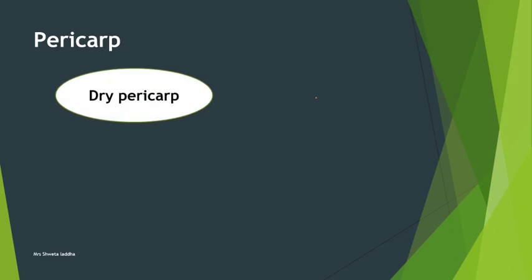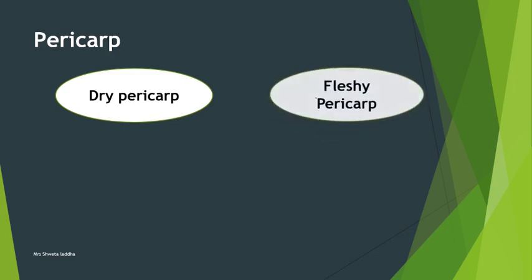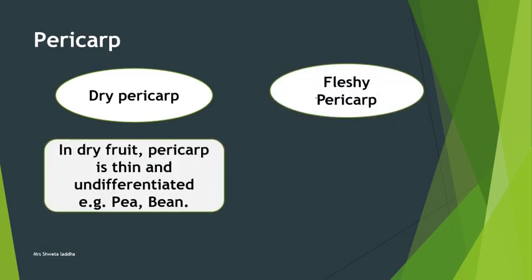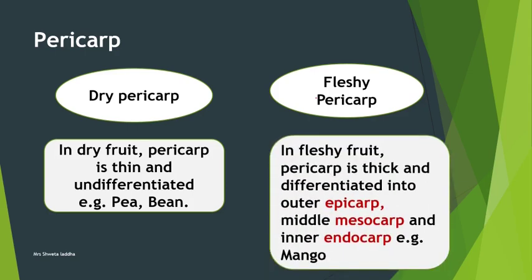Let us see pericarp in detail. The fruit wall, the pericarp, can be dry or fleshy. In a dry pericarp, the pericarp is very thin and not further differentiated. Examples are pea, legume, groundnut, bean. All these have a dry pericarp. Listen, students, dry fruit doesn't mean cashew nuts and almonds here. It means dry pericarp. A fruit having a dry pericarp is called a dry fruit, whereas if the fruit has a fleshy, thick, differentiated pericarp, then it is called a fleshy fruit.